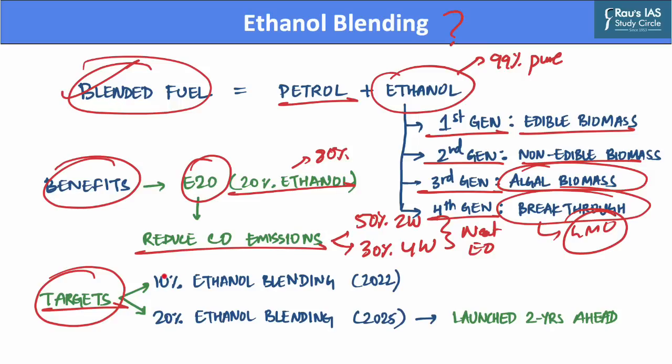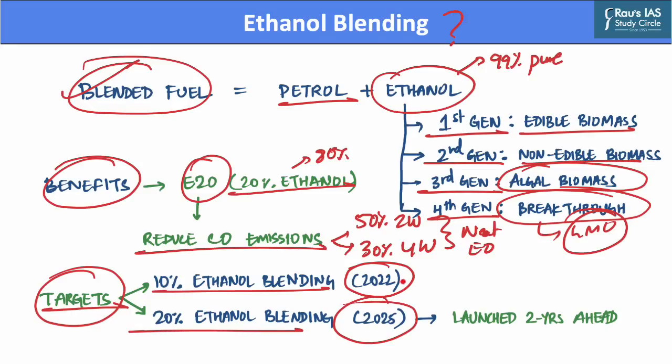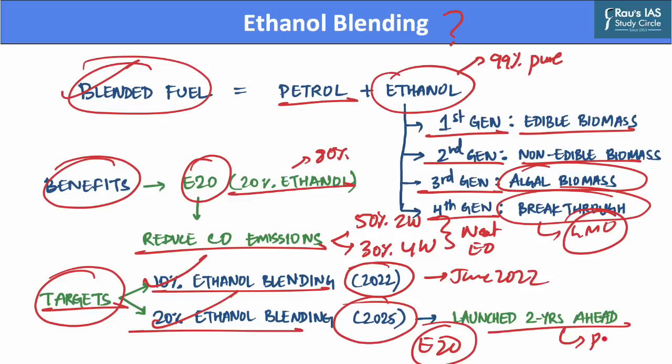Now, under the National Policy on Biofuel of the year 2018, India aims to achieve 10% ethanol blending of petrol by the year 2022, whereas 20% ethanol blending will be achieved by the year 2025. And in this regard, India has achieved the 10% ethanol blending target in the month of June 2022, whereas E20 fuel, which is a 20% blend of ethanol, was launched 2 years ahead of target and will be rolled out across the country in a phase-wise manner.